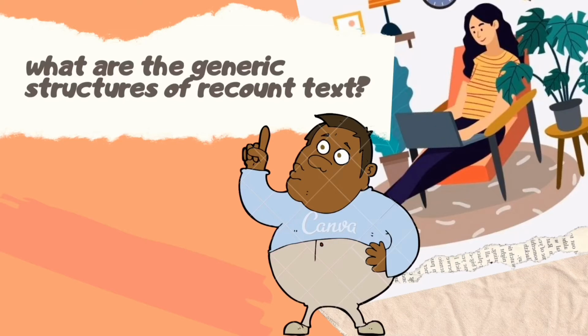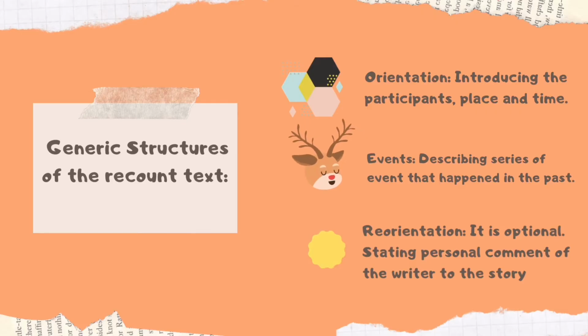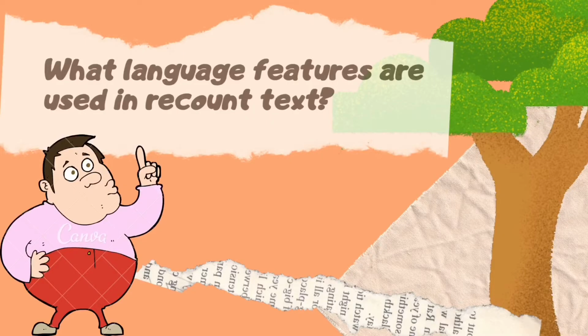What are the generic structures of recount text? The generic structures of the recount text are: orientation is introducing the participants, place, and the time. Events is describing series of events that happens in the past. And the last, reorientation, it is optional, stating personal comment of the writer to the story.